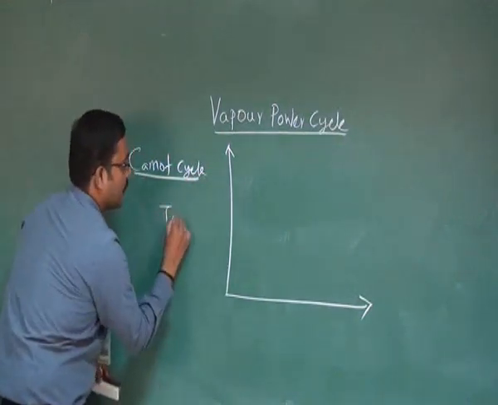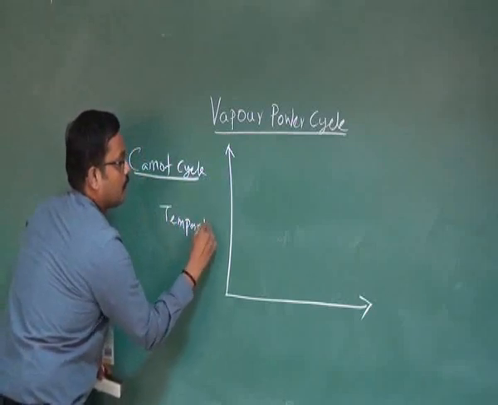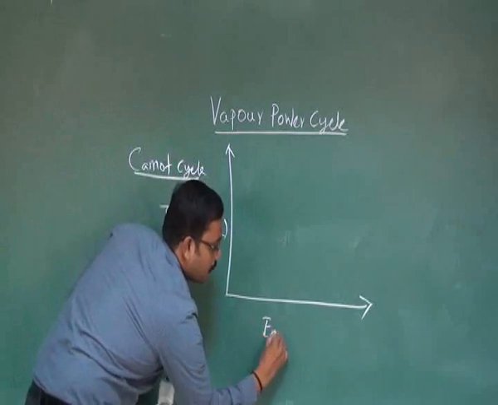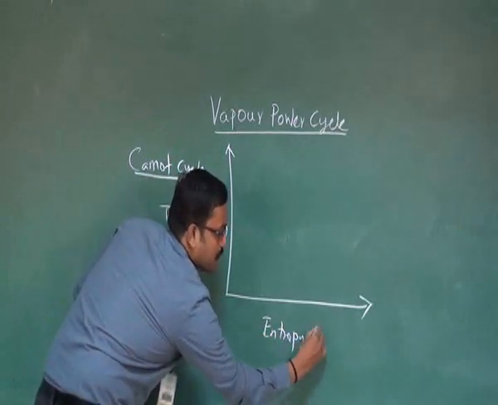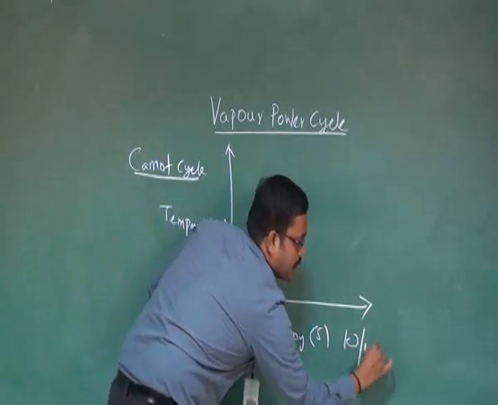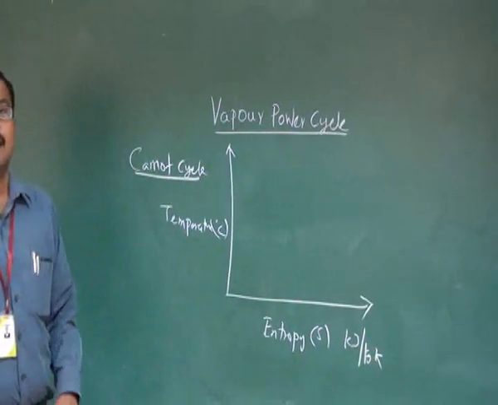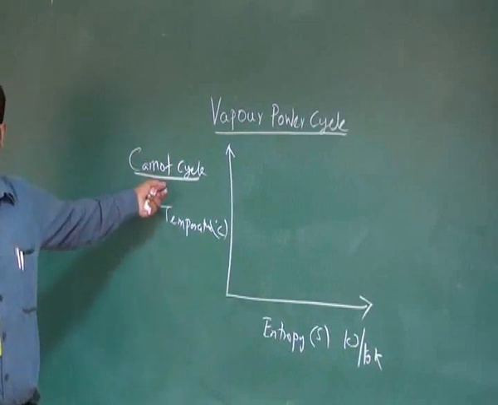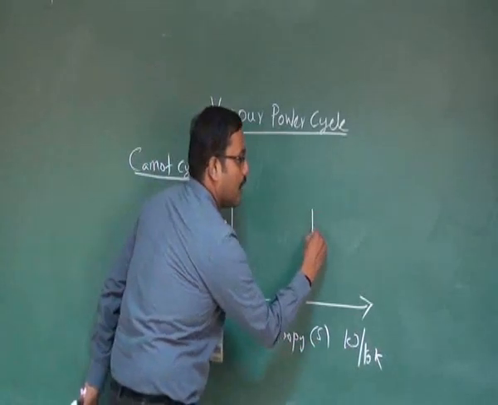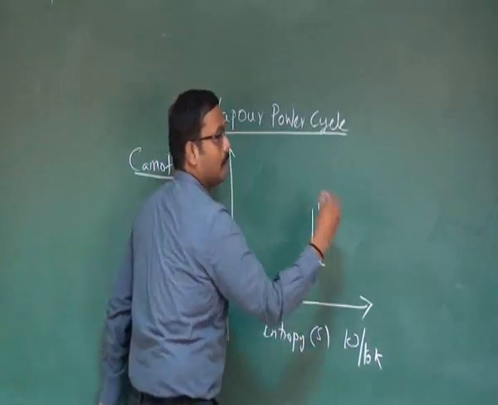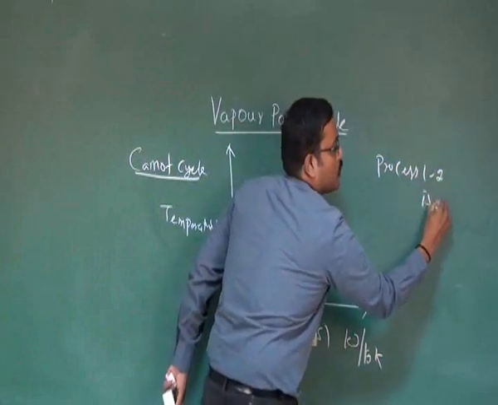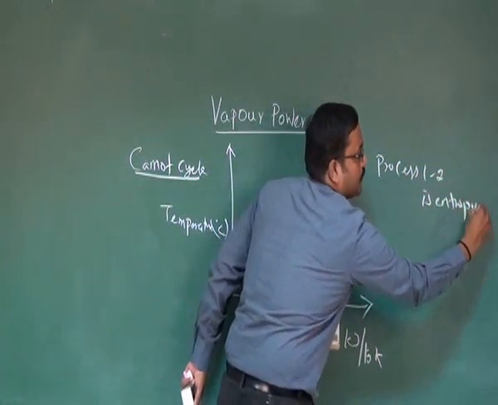In the y-axis we are having temperature in degree centigrade. In x-axis we are having entropy, that is S. The unit of entropy is kilojoule per kg Kelvin. So as I said earlier, this Carnot cycle consists of four processes. The first process is isentropic expansion 1 to 2. Process 1 to 2 is isentropic expansion.